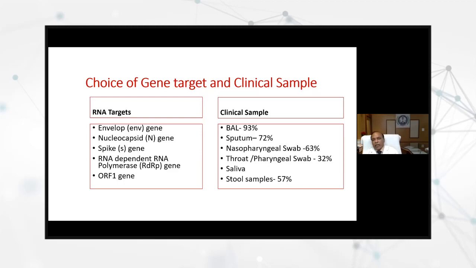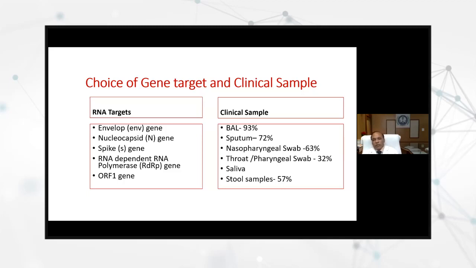The RNA targets: in the PCR you have to have various targets or genes which you want to amplify. To make it more specific, at least 4 genes are targeted, but a combination of at least 3 is very, very important. Earlier, in the beginning, there was only one company in Germany which started this molecular test, that is RT-PCR.